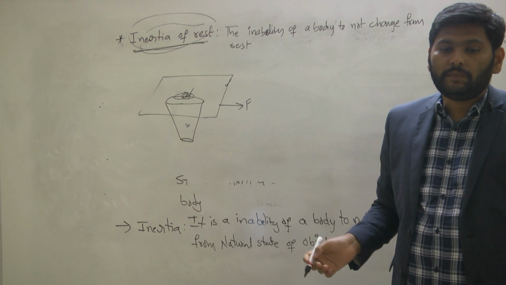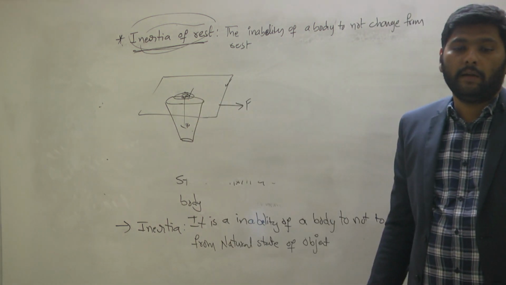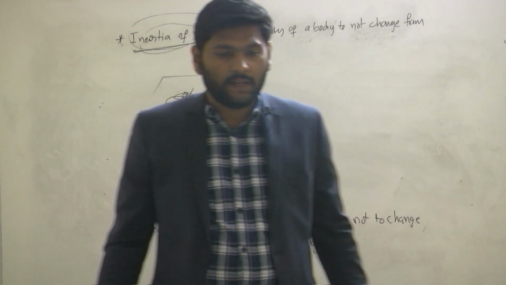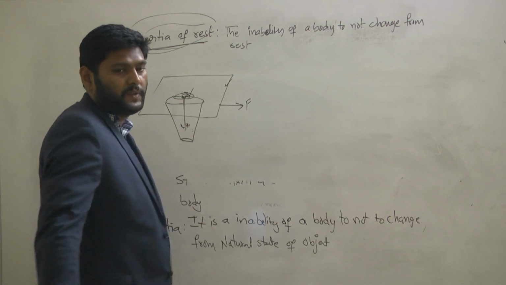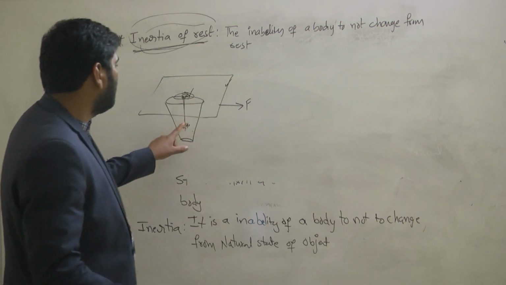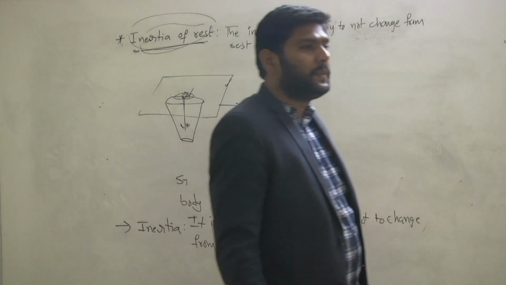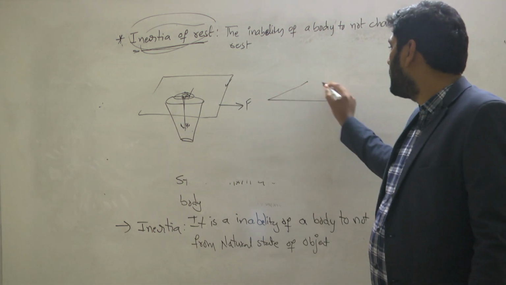Rest only. But in the downward direction, one force will pull the coin. What is the force? Can you guess? Very good. So the coin will fall in the downward direction. So this is also because of inertia of rest. That way we can give some examples. Not only this, have you ever played carroms?